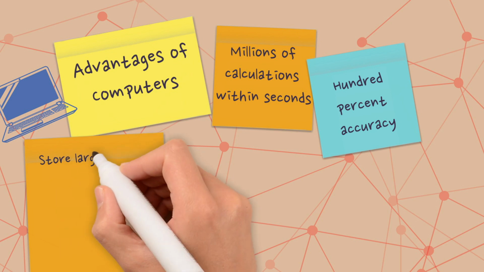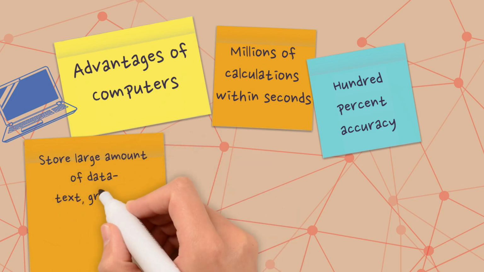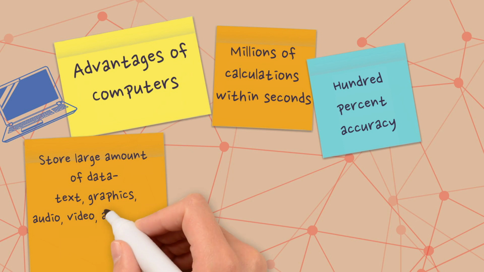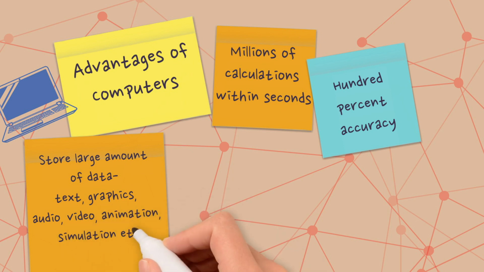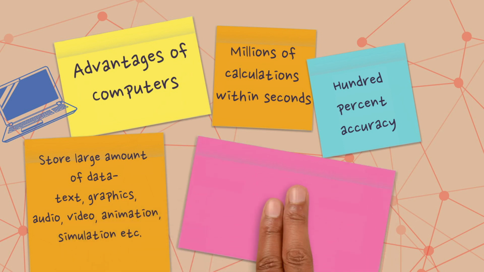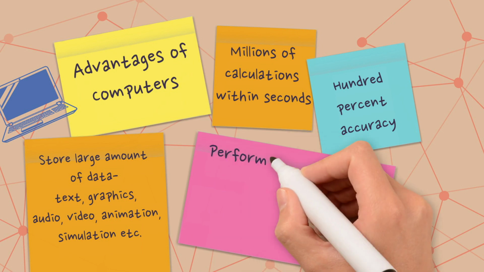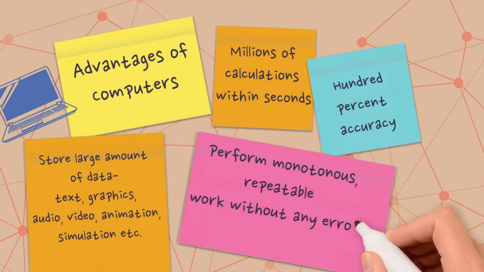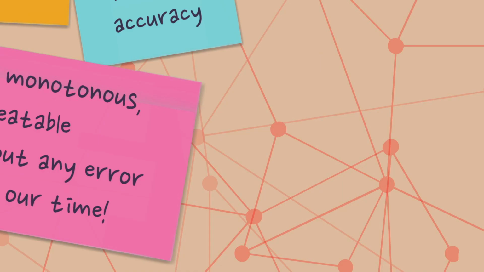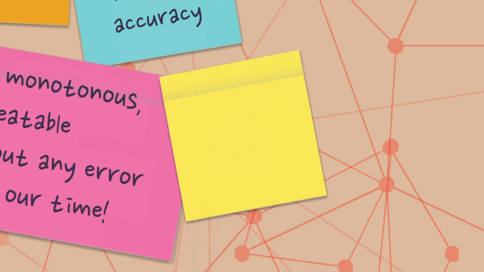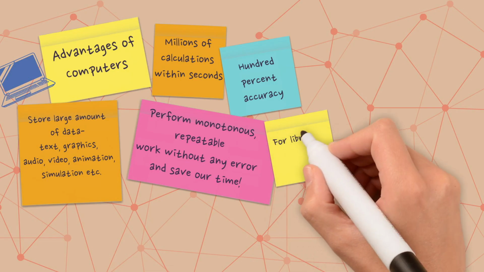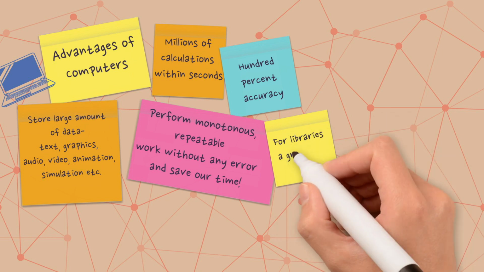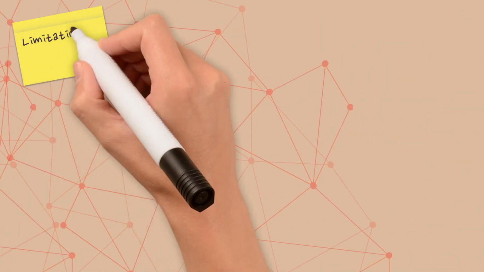Computers can store large amount of data in different formats such as text, graphics, audio, video, animation, simulation, etc. Computers are a great help as they can perform monotonous, repeatable work without any error and save our time. For libraries, it is a great boon as it can automate many of the library functions and cut down time of doing it manually. These are the major advantages of computers, but they also have some limitations.